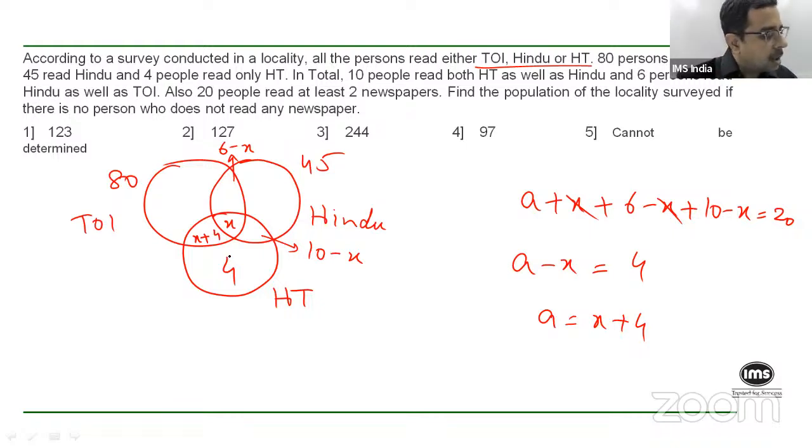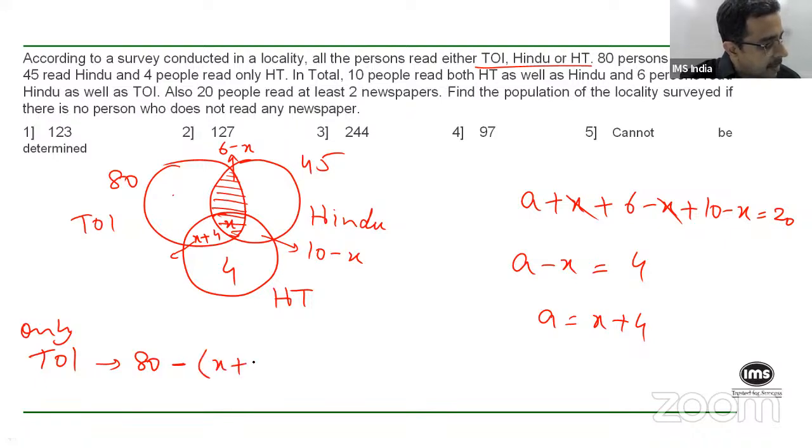Right. And now, if you look at TOI, the entire value is 80, right? Out of that, this part is 6, right? X plus 6 minus X, 6. And this part is X plus 4. Okay. So can I say that people who read only TOI will be 80 minus X plus 10? That is X plus 4 plus 6. X plus 10, right? Which comes out to be 70 minus X. Okay. So these people are 70 minus X.